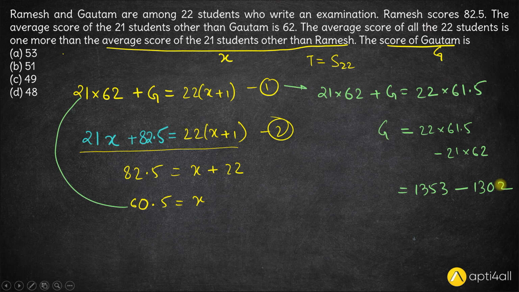Right? So the difference between the two values, 1353 minus 1302, is 51. So Gautam's score is option B, 51. Thank you.